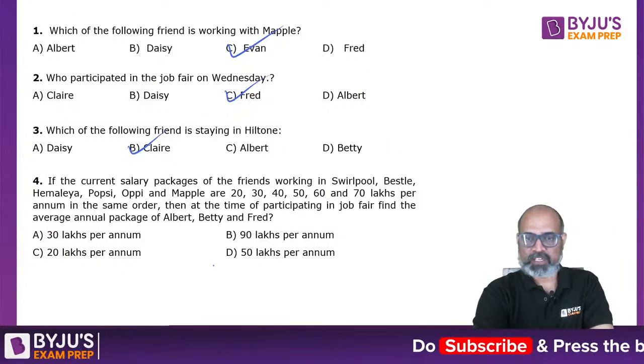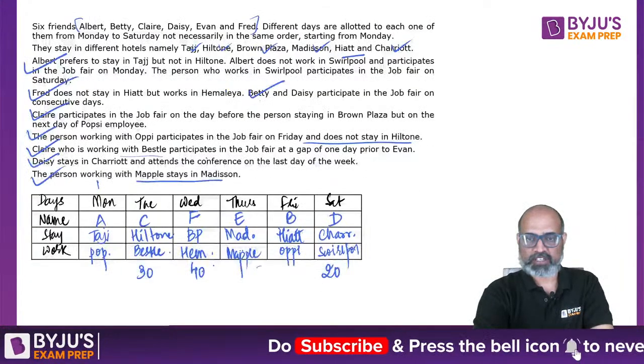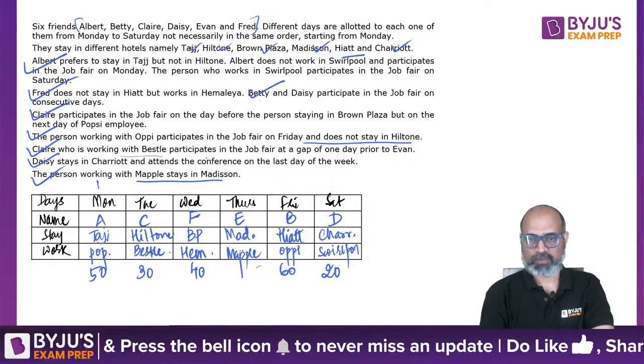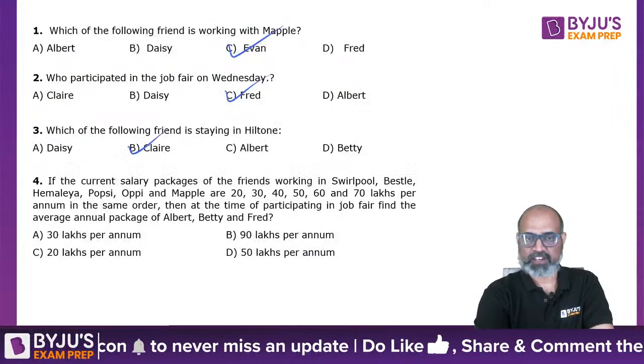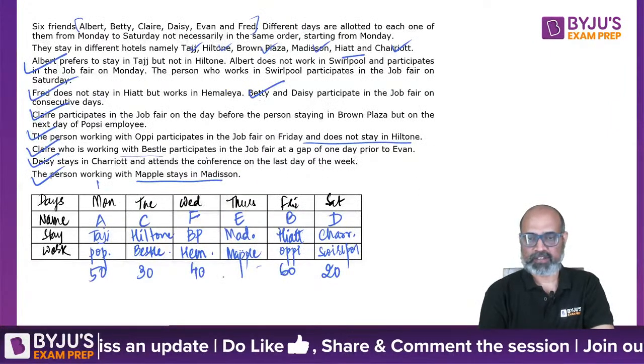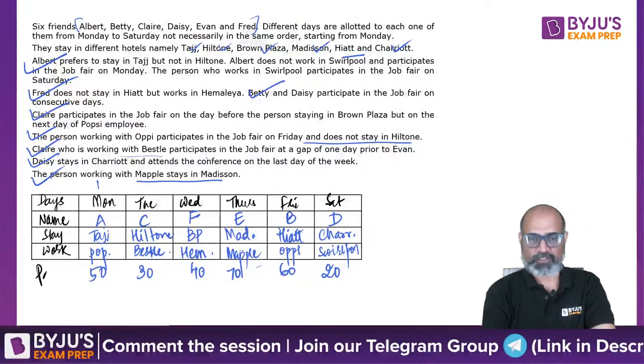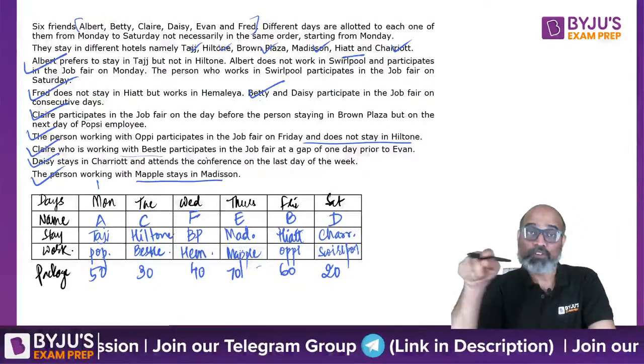And Popsy and OP 50 and 60. And finally Maple is at 70. So these are the packages. This is one new piece of information that we have from that particular question and only for that question.